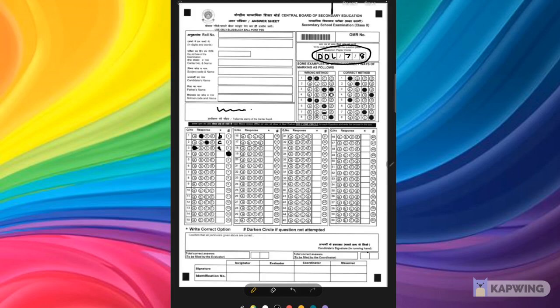Now the fifth question you again attempted. This will be D, small letter. Sixth you again did not attempt. Circle over here. Remember, on the right hand side under the hashtag, here you are going to darken the circle for the questions which you have not attempted.